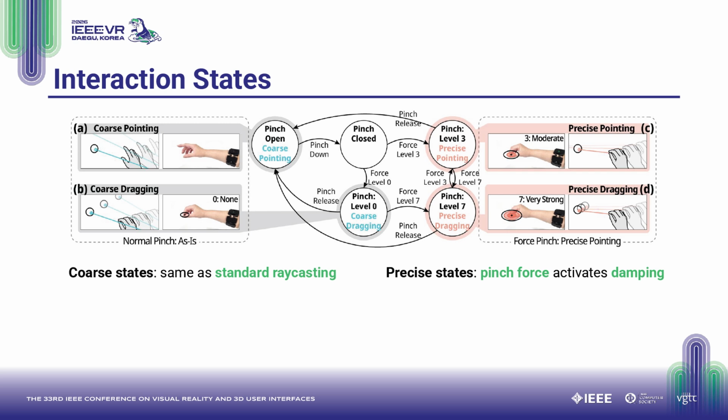In the precise states, pinch force activates the CD gain. Moderate force triggers precise pointing, where the ray's movement is damped, and very strong force triggers precise dragging, allowing the user to select or manipulate objects with high precision.